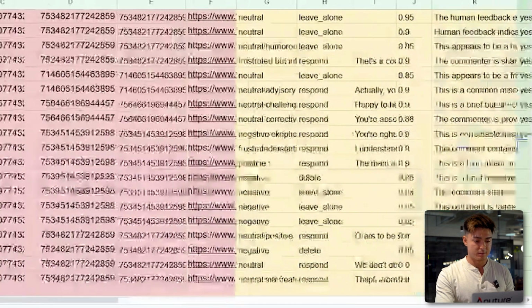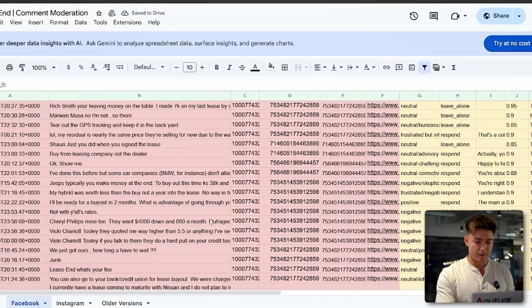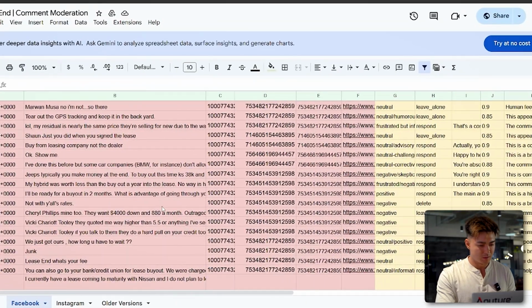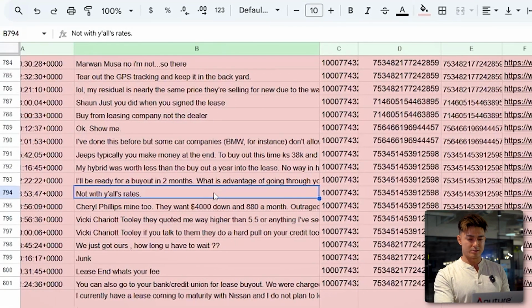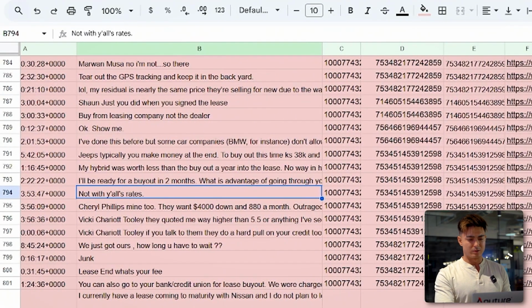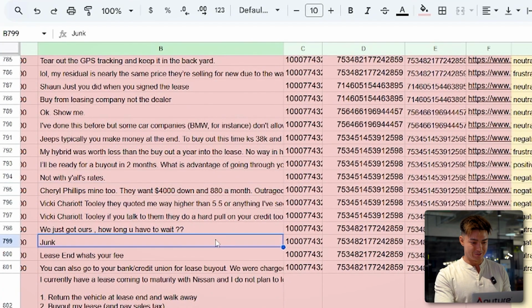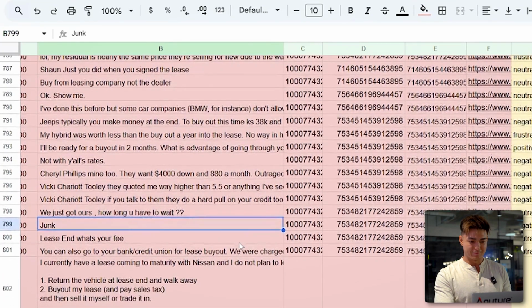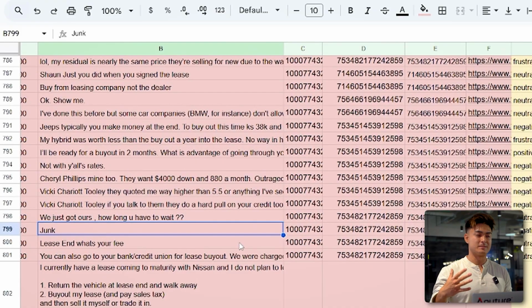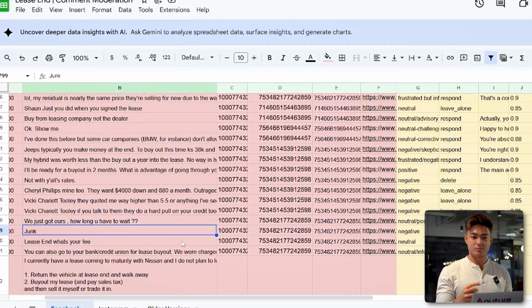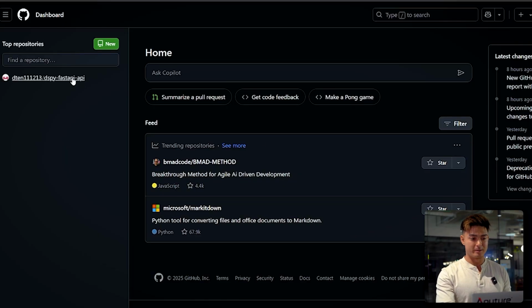And then let's see if there's a comment here that I think would need some improvement. So, okay, for this one, right? Now with y'all's rates. This one I would delete. So, dang, it's doing a really, really good job. And that's because I optimized the prompt, so let me jump around here a little bit.